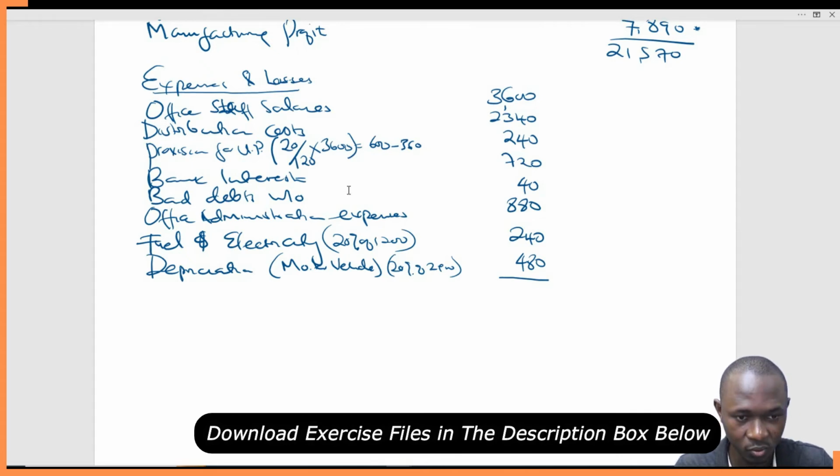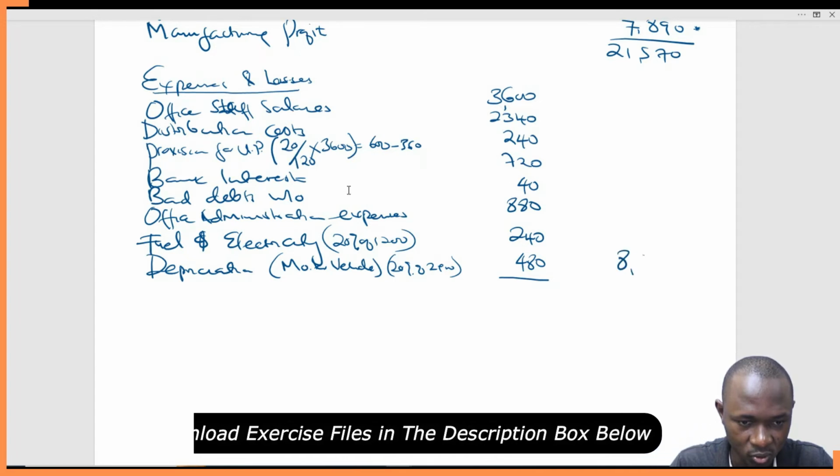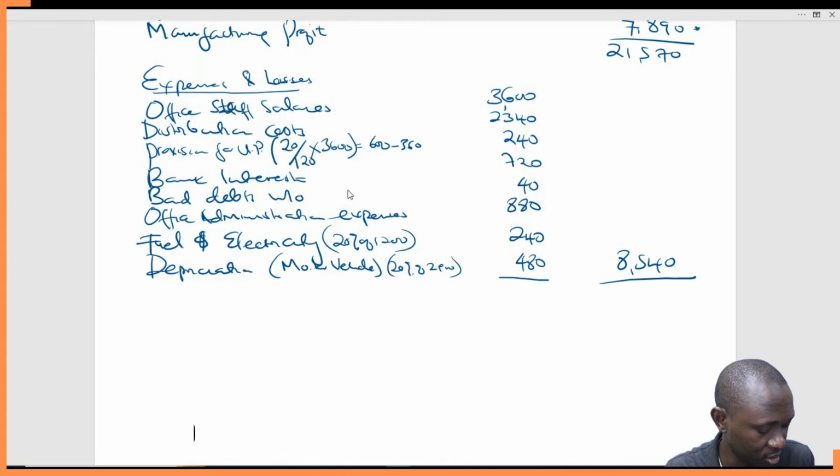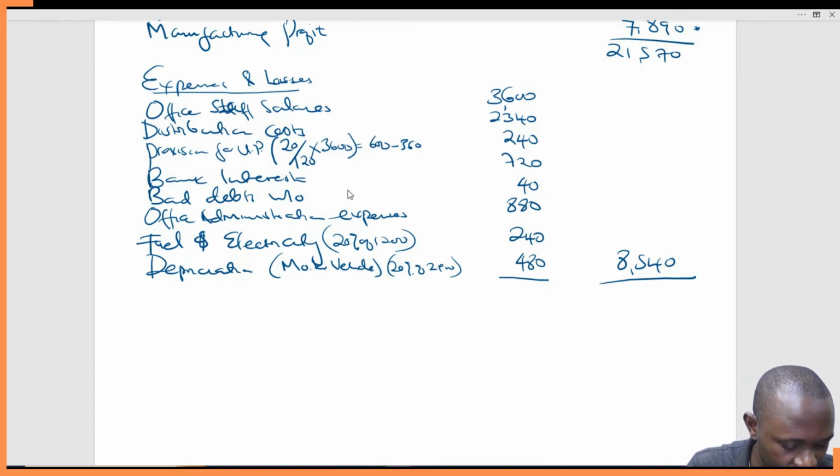The best way to go through this is you need also to be having a calculator with you, so that accounting is practical. So if you work alongside me, you are likely to get better results as opposed to if you just say that you want to follow me on what I'm doing.